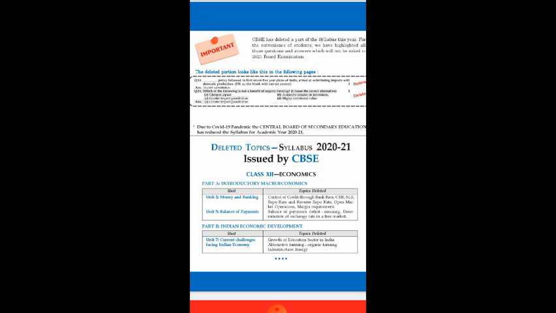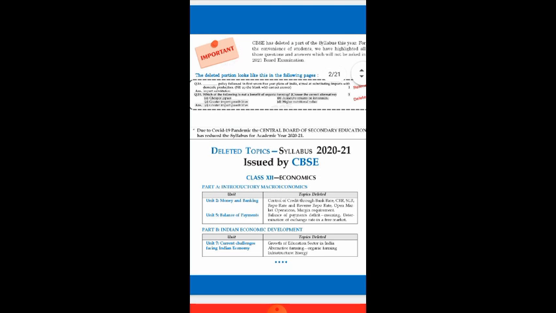In Unit 5 of Macro, Balance of Payments, only two topics are deleted: balance of payment deficit, meaning, and determination of exchange rate in the free market. This second part, determination of exchange rate in the free market, is from the chapter Foreign Exchange Rate. So we will not study these two topics.